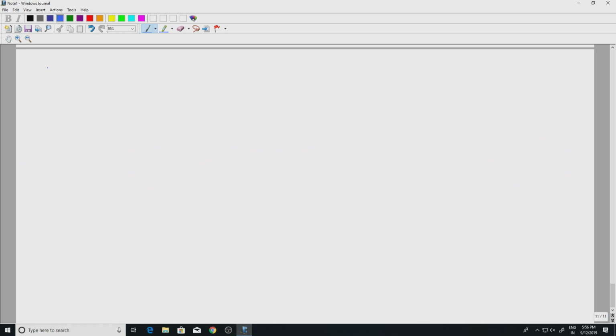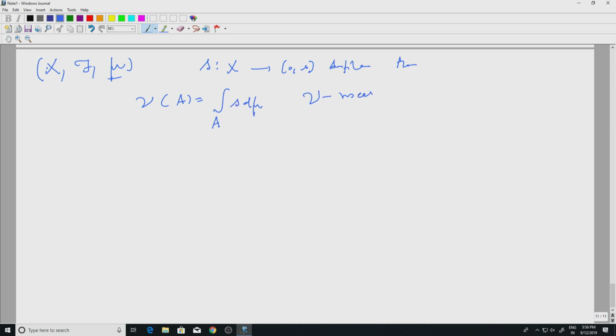Always we will have X, F, mu, where X is a space, F is a sigma algebra, mu is a countably additive measure. If we had a simple measurable function from X to [0, infinity), then we know how to define a measure, right. Nu of A was defined to be the integral over A of s d mu, and nu was a measure. Now with the help of the monotone convergence theorem, we can generalize this result.